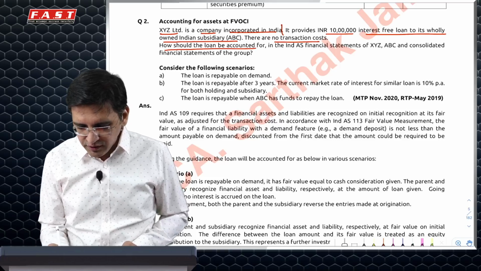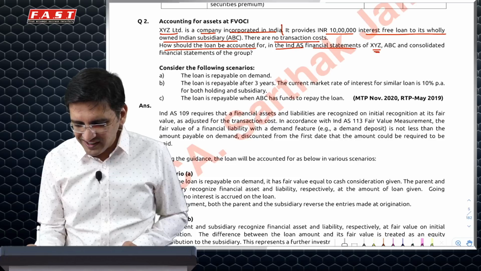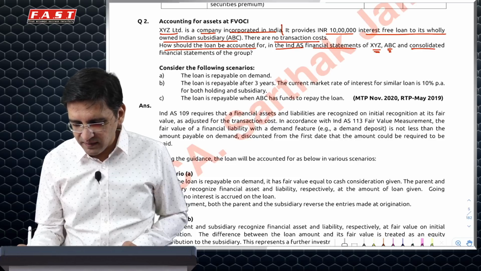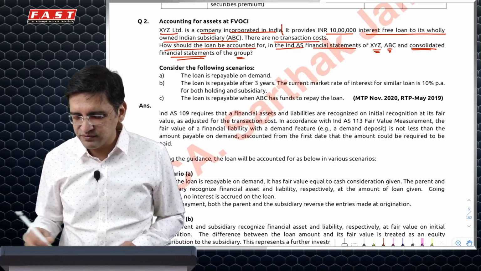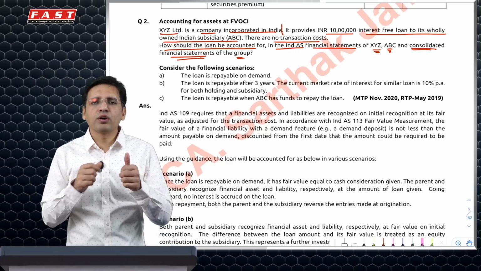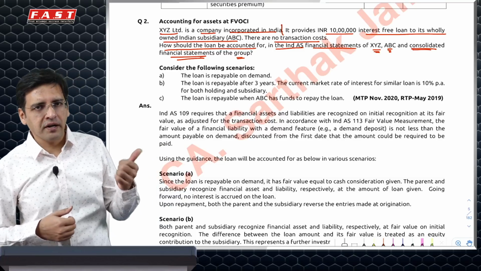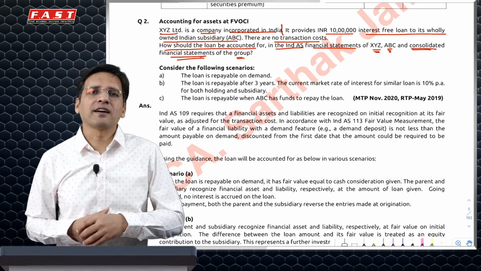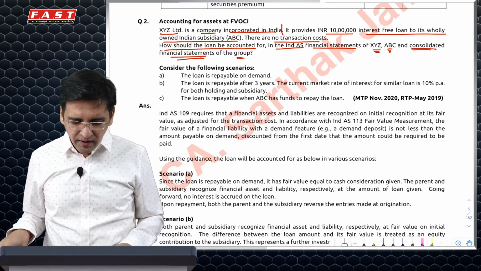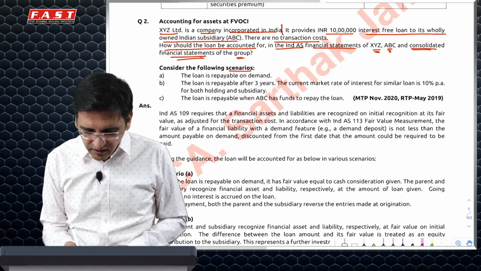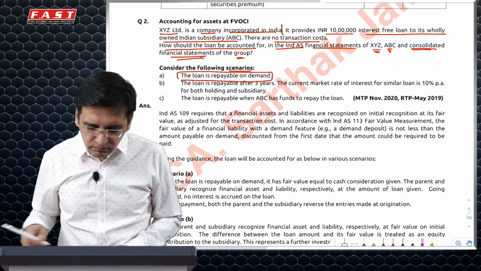How should the loan be accounted for in India's financial statements of XYZ parent, ABC subsidiary, and consolidated financial statements of the group? So they basically want you to tell the accounting in all the three possible statements: SFS of parent, CFS of parent, and standalone financial statement of subsidiary. However, they are giving you different scenarios under which you will have to report this.